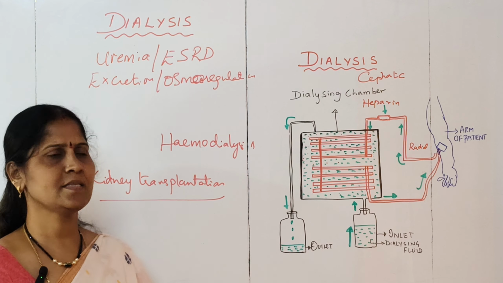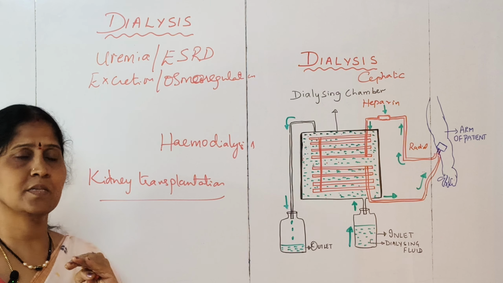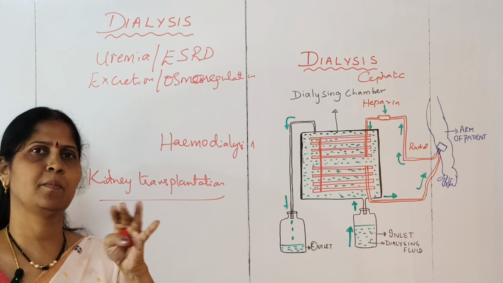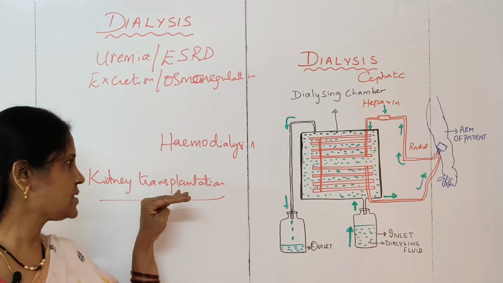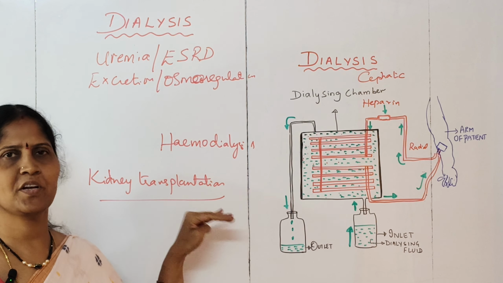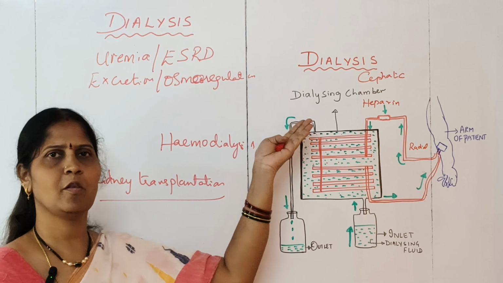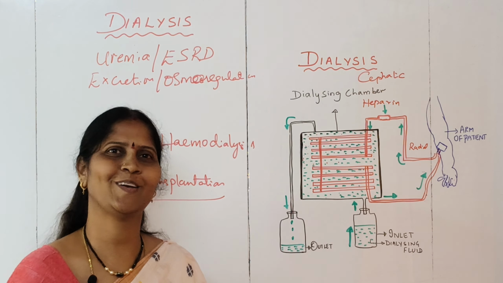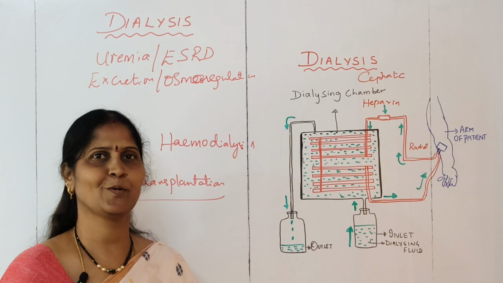So the immediate procedure available to help patients suffering with ESRD is dialysis, and this is how it is done. Charles Hufnagel was the doctor who first performed a kidney transplantation between twins, which was found to be a success. But it is a long, time-taking procedure, and a lot of financial assistance is needed for it. So usually people prefer the dialysis process to sustain their lives. I hope you followed dialysis and have got some awareness about the procedure.